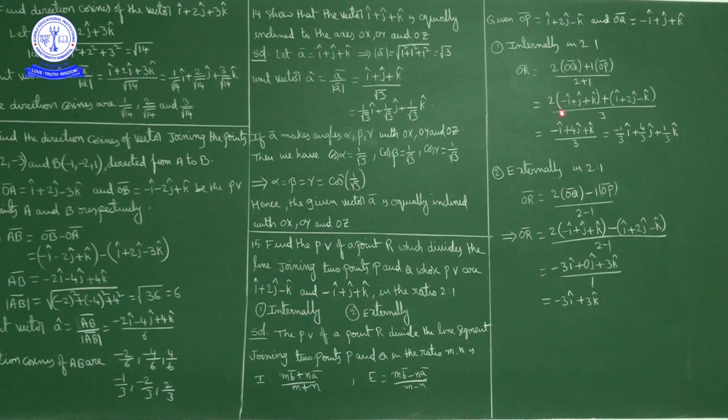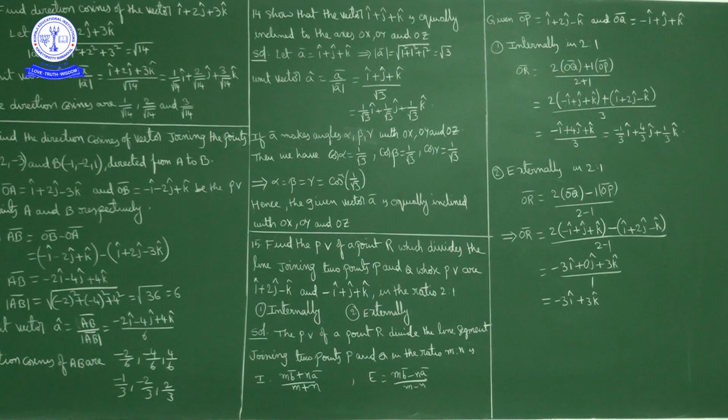So 2 into minus i plus j plus k, plus 1 into i plus 2j minus k. So we have minus 2i plus i, 2j plus 2j is 4j, 2k minus k, all by 3. So the internal division vector is minus 1 by 3 i cap plus 4 by 3 j cap plus 1 by 3 k cap.